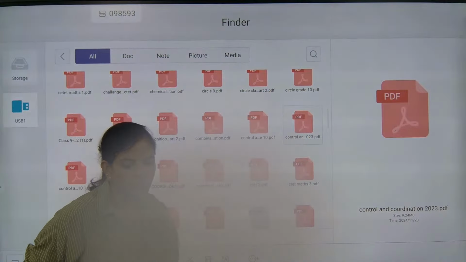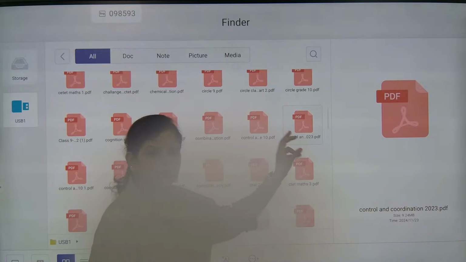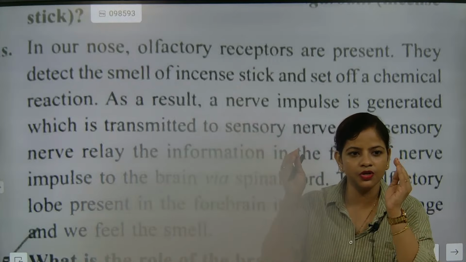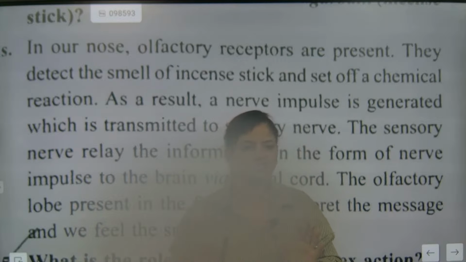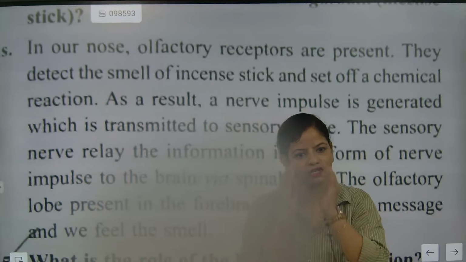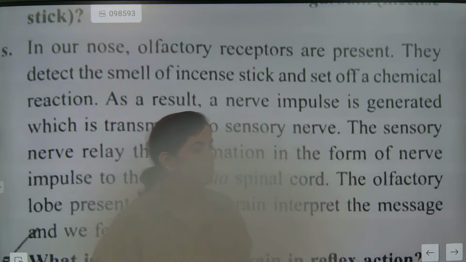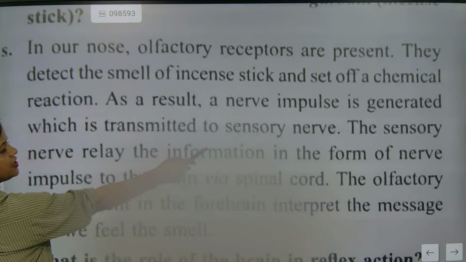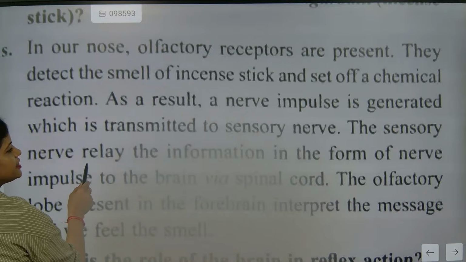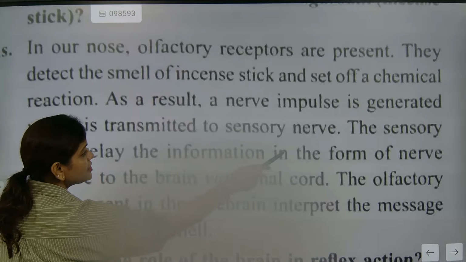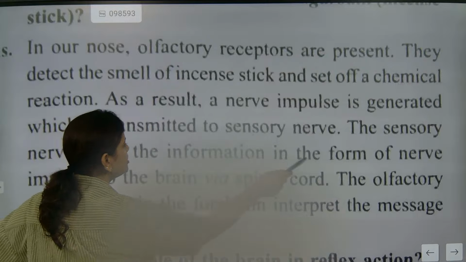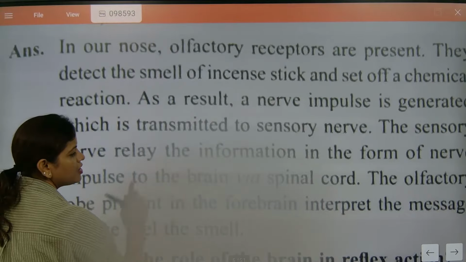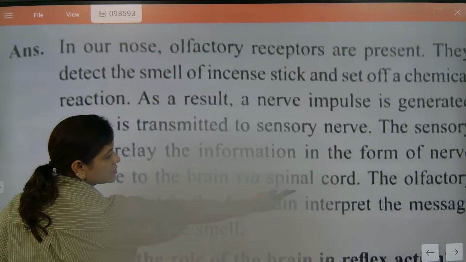So now look here. I hope now you understand how you are going to answer in the examination. All people will write differently, but my students will write in the most impressive way. When you write, people will understand that this boy knows everything. Understood? It should command them. So after the nerve impulse is generated, it will be transmitted to the sensory nerve. The sensory nerve will do what? The sensory nerve relays the information in the form of nerve impulse to the brain via the spinal cord.